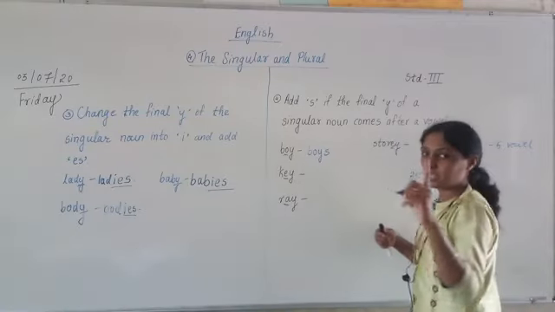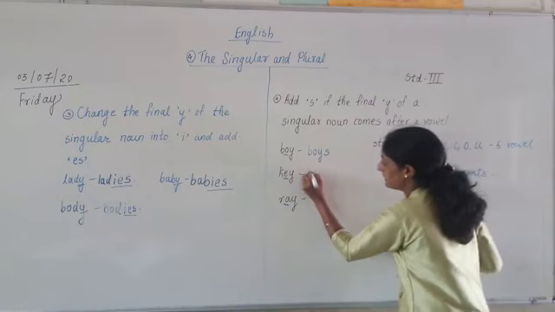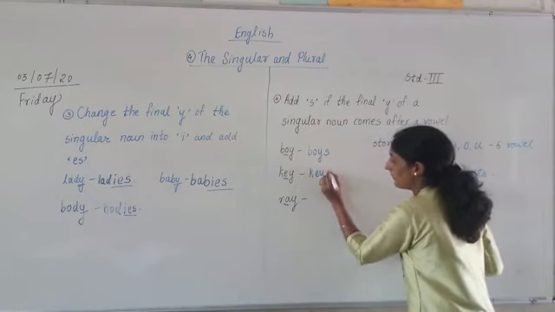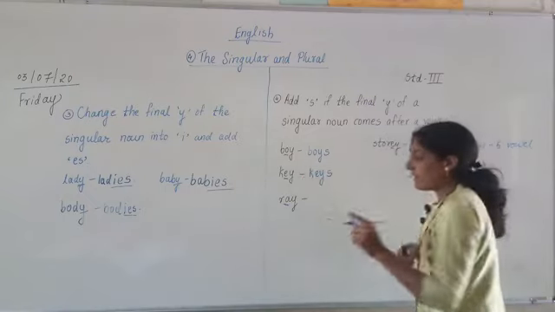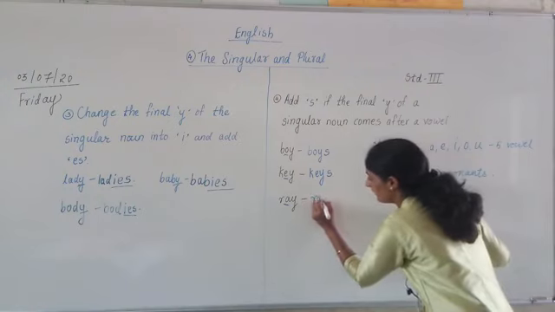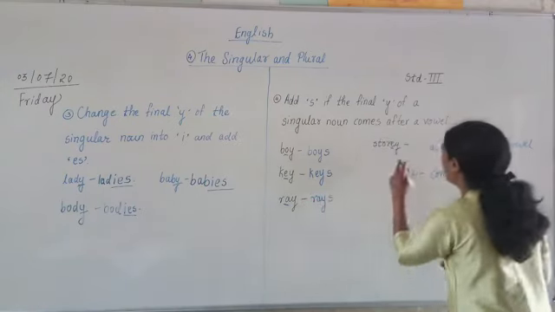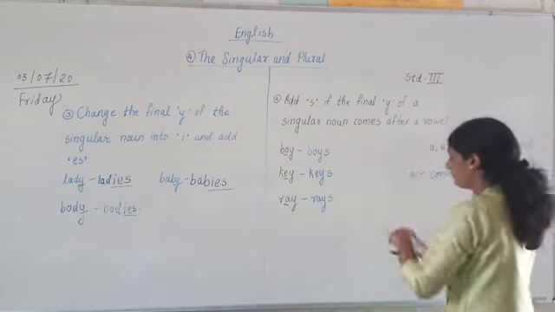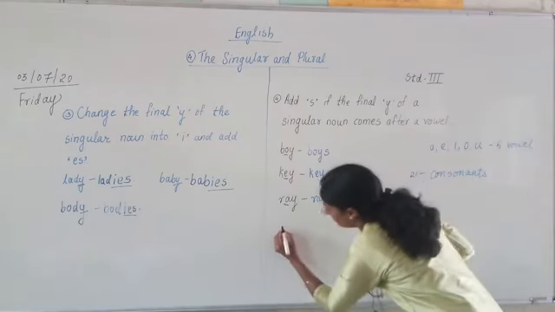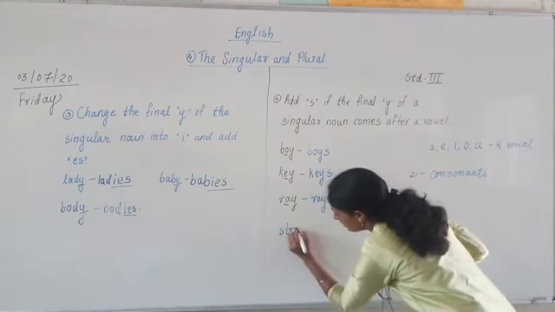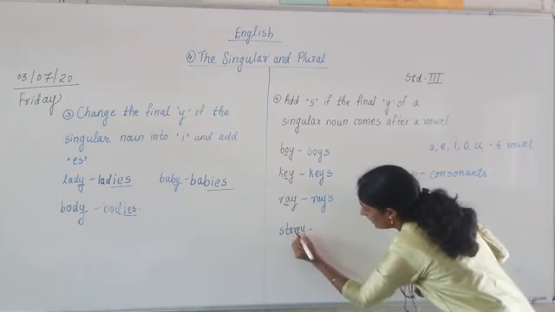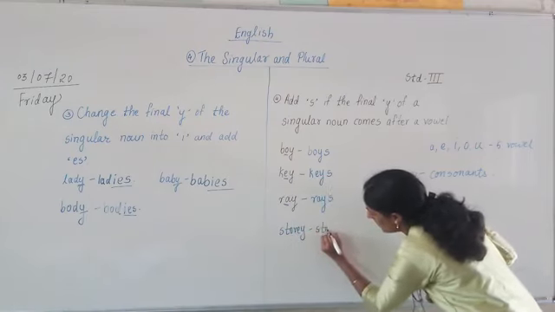One key and many keys. One ray and many rays. One story, I will write down here. One story and many stories.